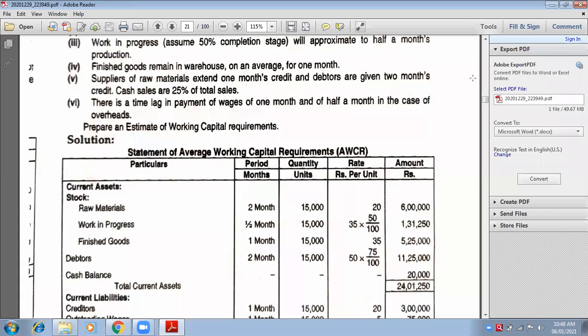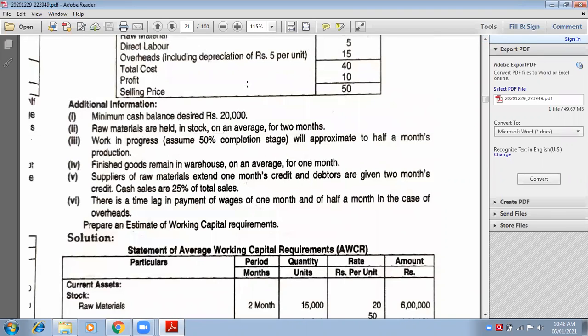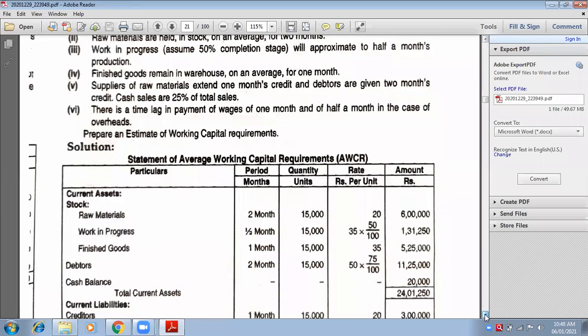Okay. Next, work in progress. It will be approximately half a month of production. But remember, for work in progress, we have three bases: raw material 100%, direct labor 50%, and overheads 50%. We have three bases for work in progress. So write down in the current assets, closing stock of WIP. What is the quantity? 15,000.